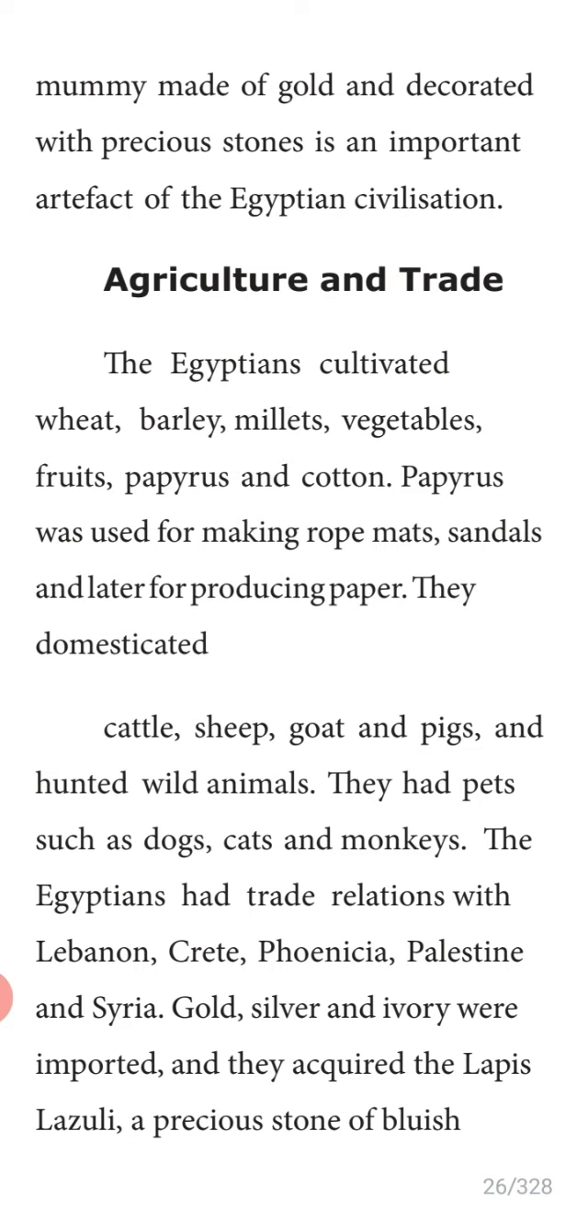What are the metals used by them? Gold, silver, and ivory were imported, and they acquired lapis lazuli. It's a precious stone. Underline lapis lazuli, a precious stone of bluish color.